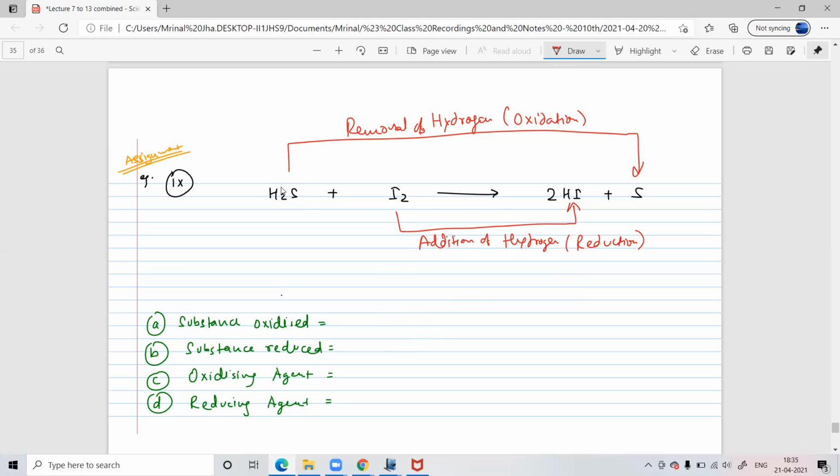So tell me, answer these 4 questions quickly. Substance oxidized is hydrogen sulfide. Substance reduced is iodine, sir. Oxidizing agent is iodine. Reducing agent will be hydrogen sulfide. Is everyone clear with this? Anyone has a doubt? Take a minute, spend some time and make sure you understand this and these 4 questions also.